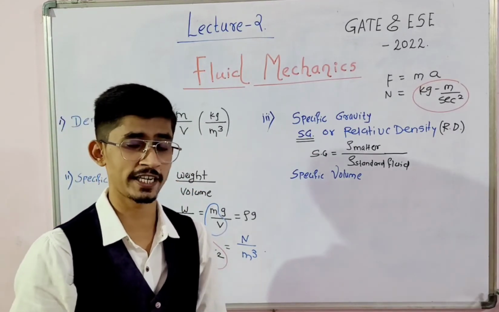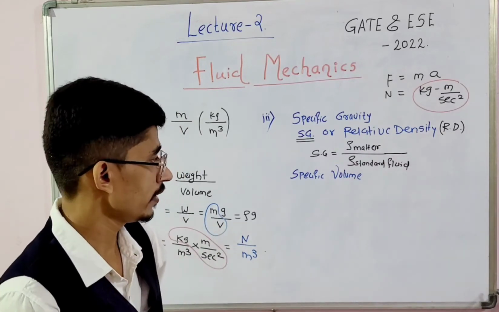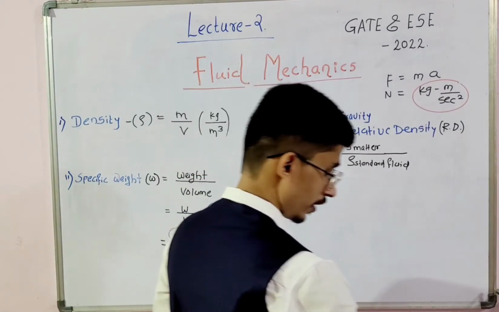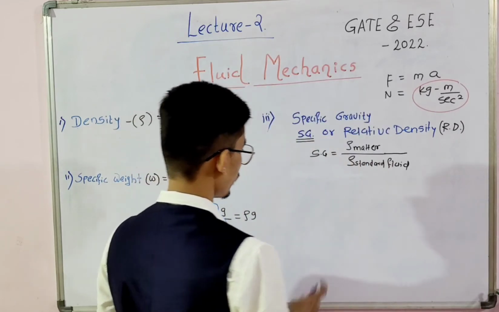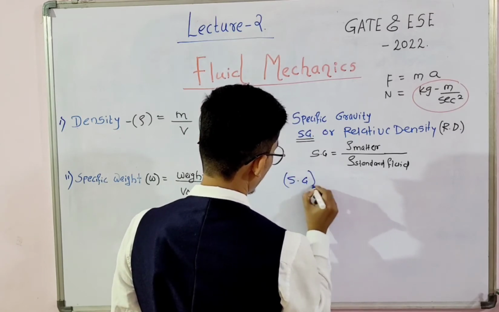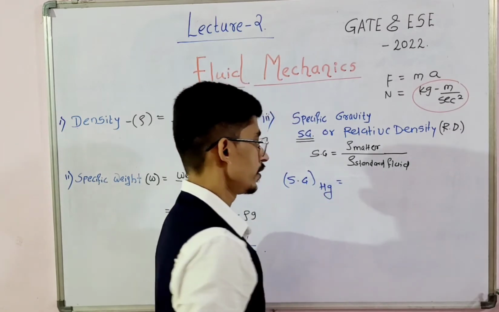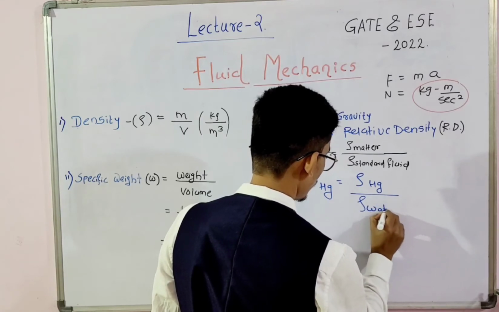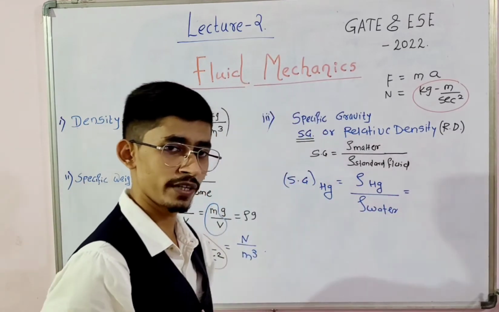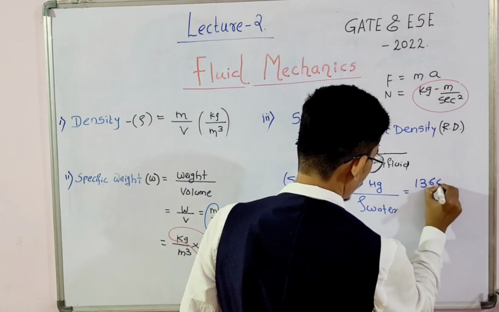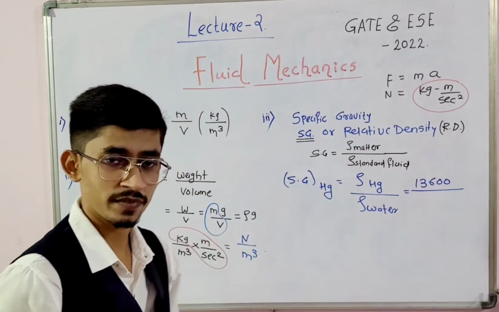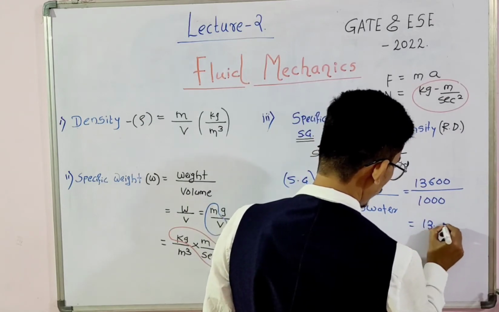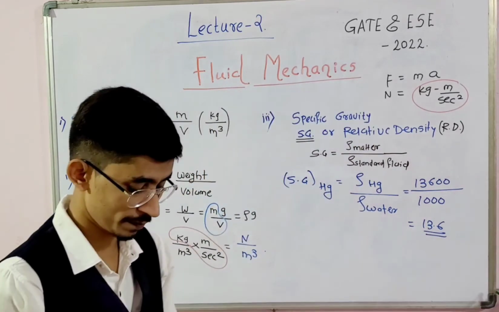Let's take the example of mercury. If we want to find the relative density or specific gravity of mercury, it is the density of mercury divided by the density of the standard fluid, water. The density of mercury is 13600 kg per meter cube and the density of water is 1000, so you get 13.6 as the specific gravity of mercury.